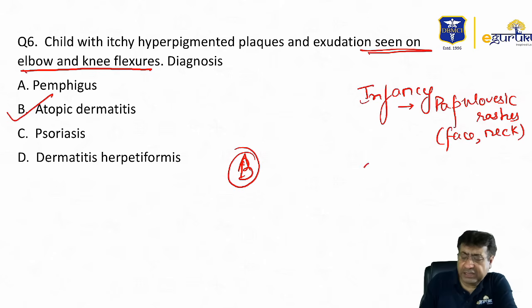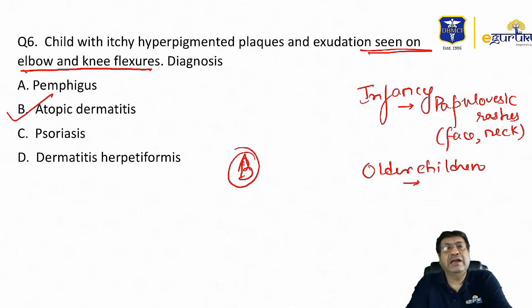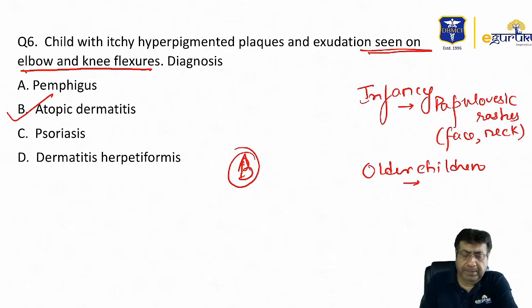On the other hand, in older children, this occurs more commonly in the form of lichenified plaques, which often can be crusty and have crusts seen over their surfaces, and they very commonly are present over the antecubital fossa and the popliteal fossa. So that's the typical area that was given here.